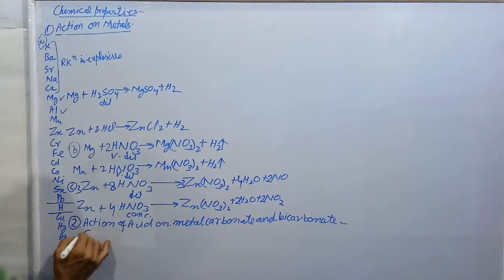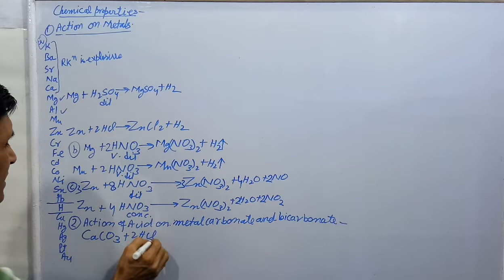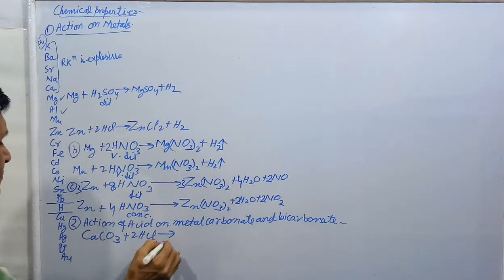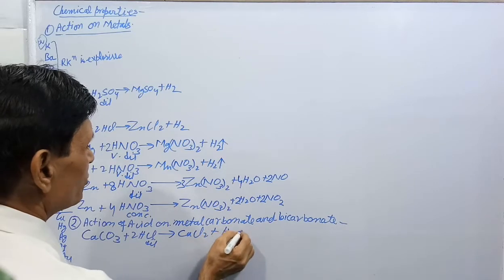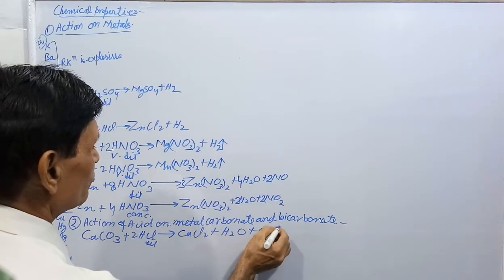Reaction you see, like CaCO3 plus dilute hydrochloric acid forms CaCl2 plus H2O plus CO2.